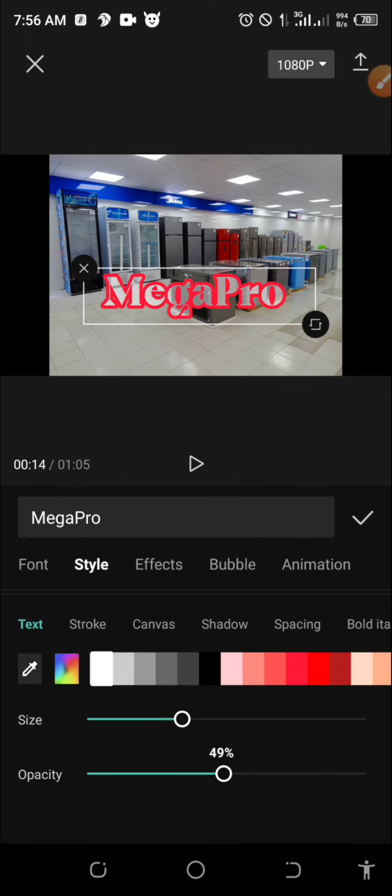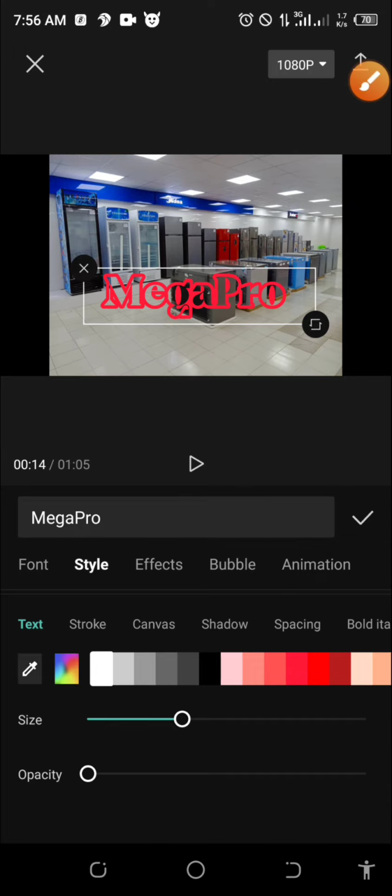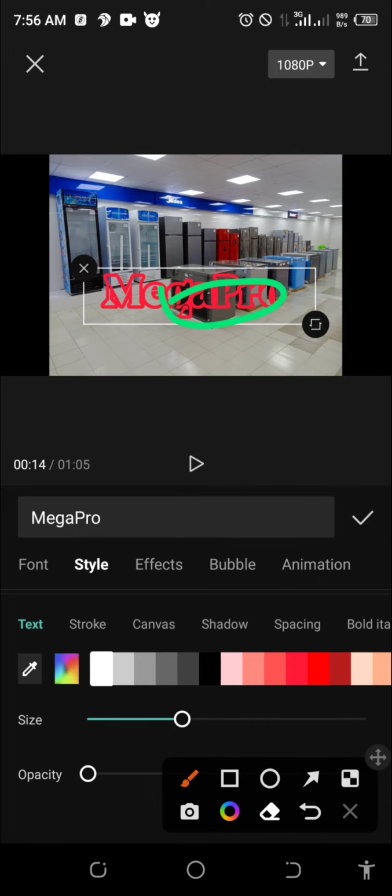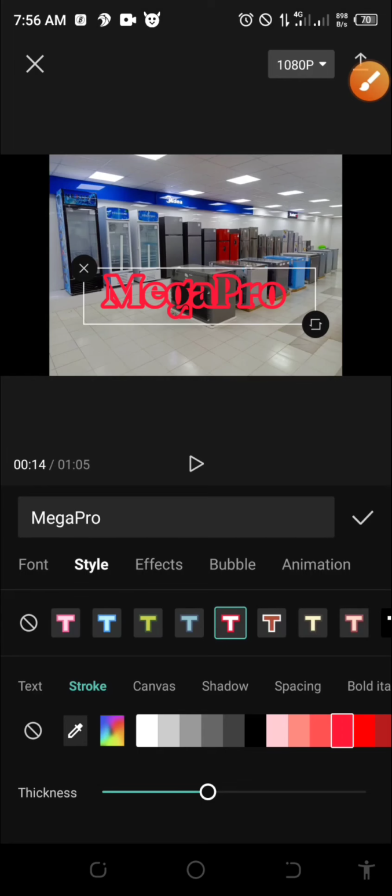So you just adjust the opacity to fade it out. If you zero it, the entire white color will be gone. Are you seeing it? But if you look at this, the red stroke is too much. You come to stroke, let me click on stroke. Then also the thickness of the stroke, I will adjust it from down here. Are you seeing it? If I do it like this, it will be too raw.